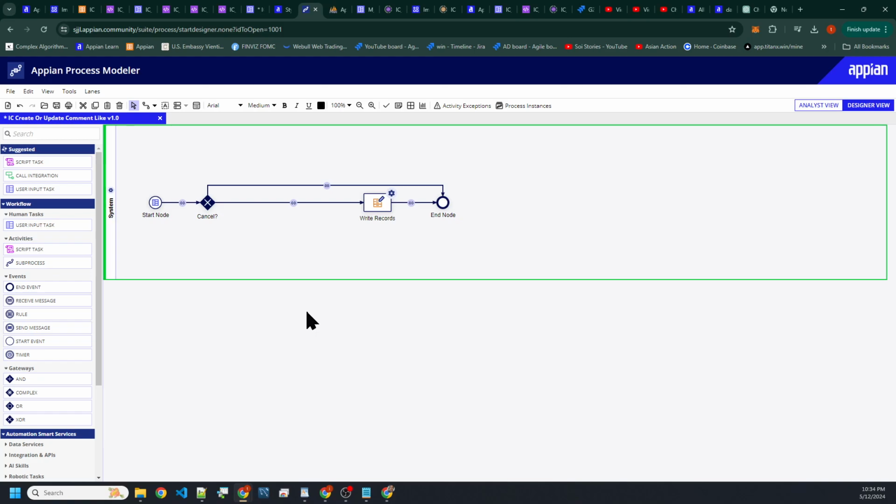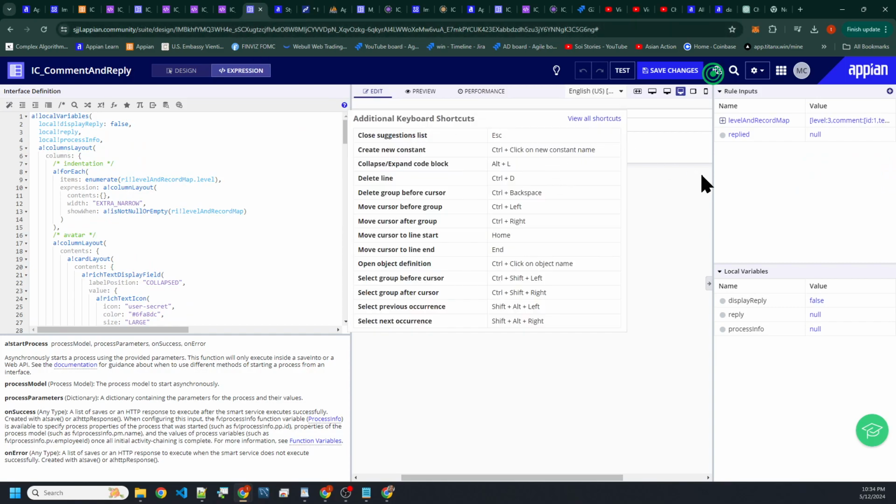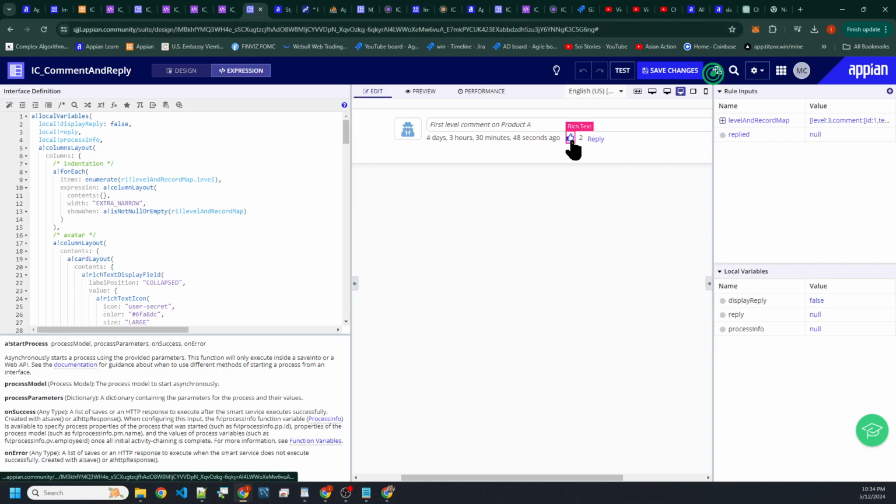But since we have this already, we know that when you click on the like button here, it sends information into this process model, and it basically just adds a record to it, right?